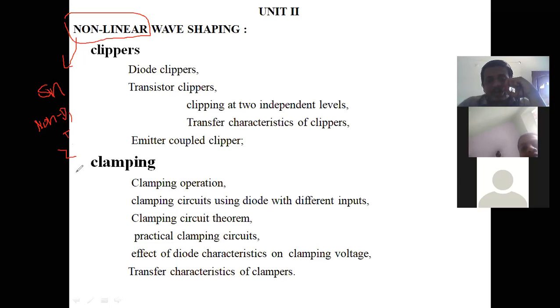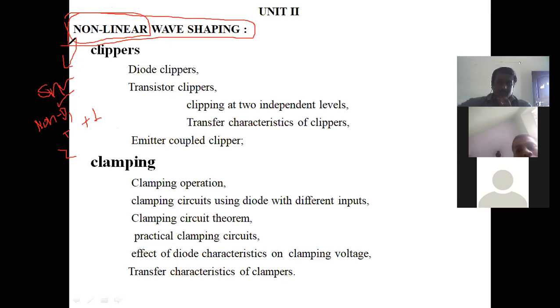We are using non-linear elements in combination with linear elements also. That means the circuit will definitely consist of a non-linear element. Therefore we call this non-linear wave shaping. Here we apply a sinusoidal input signal and construct the circuit using non-linear elements. Therefore here we are changing the shape of a sinusoidal signal. Let me simply explain the title.